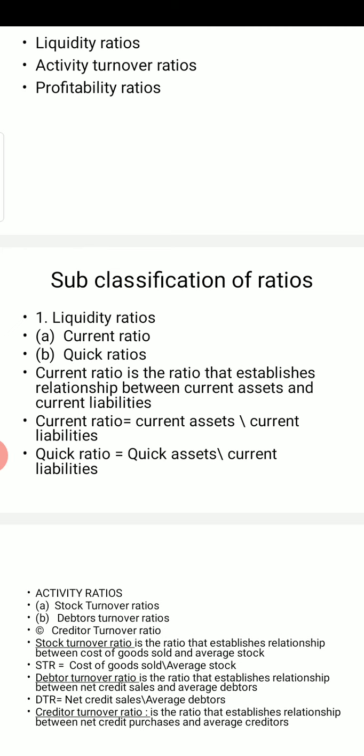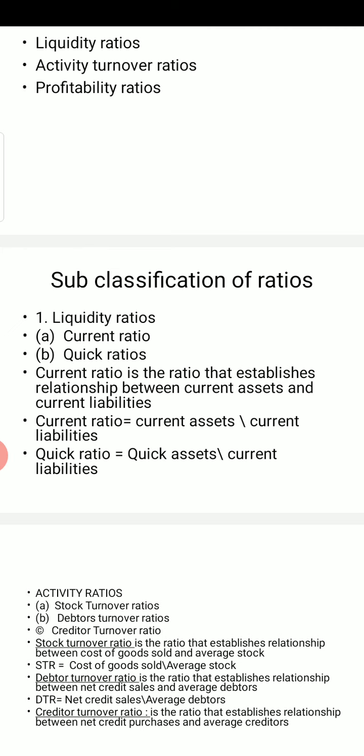And the formula for average debtors is the same, just like average stock we have calculated. Average debtors is opening debtors plus closing debtors over 2. Now what are opening and closing debtors or opening and closing stock? Opening debtors are the debtors which are there at the very beginning of the year. Our year begins on 1st April.